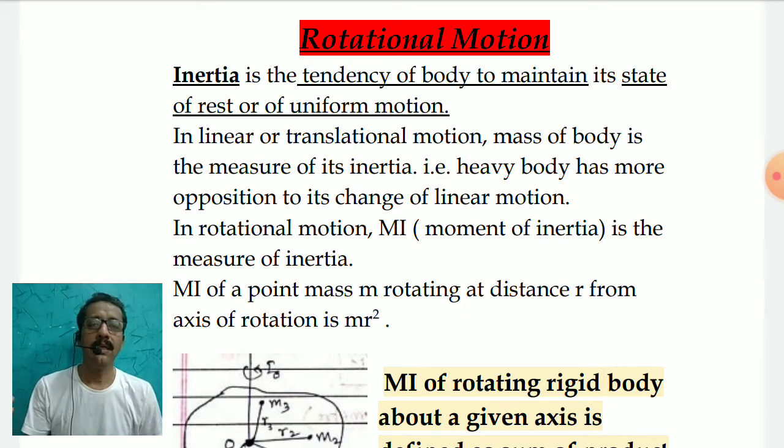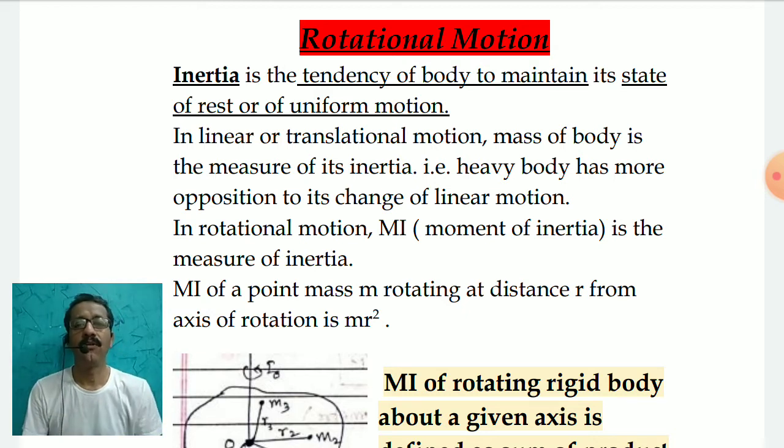In linear motion, if I take a heavy body, it is difficult to move it from the state of rest, and also difficult to change the velocity of a heavy object.